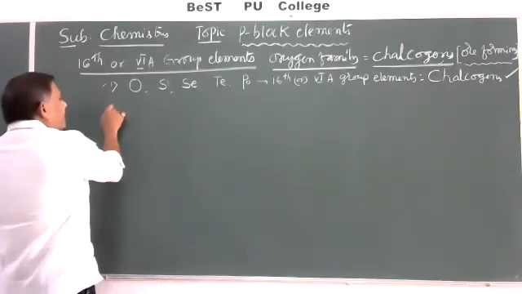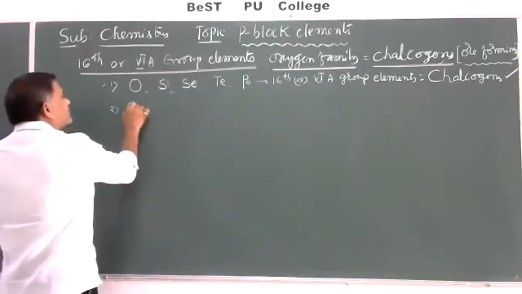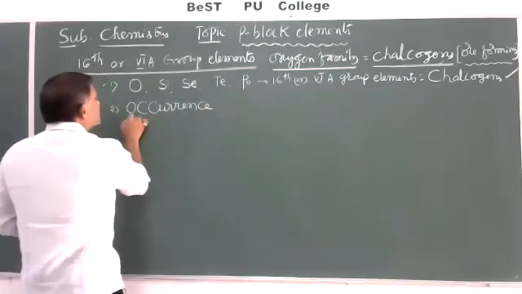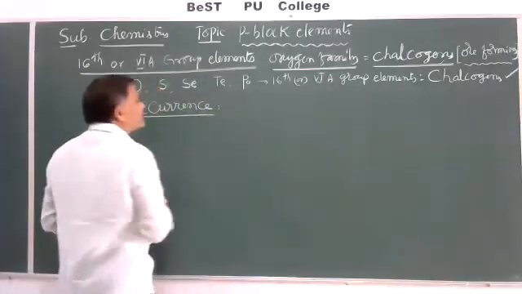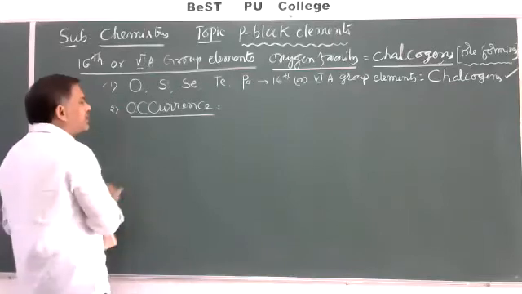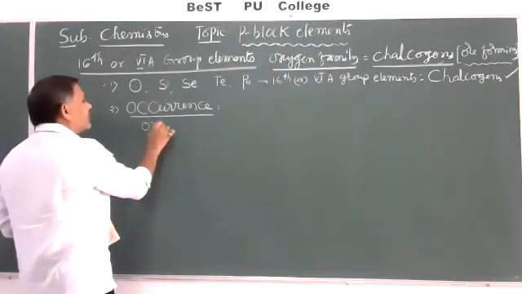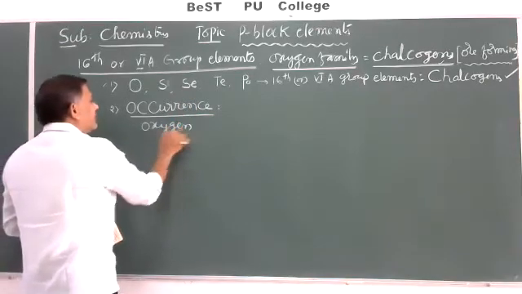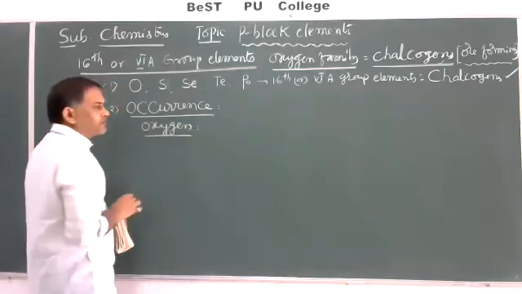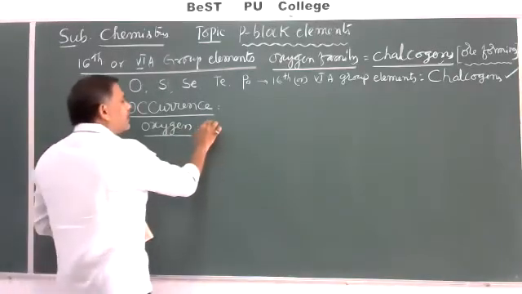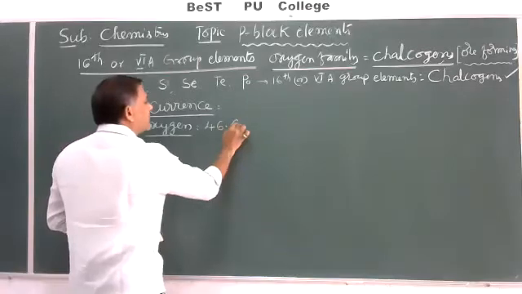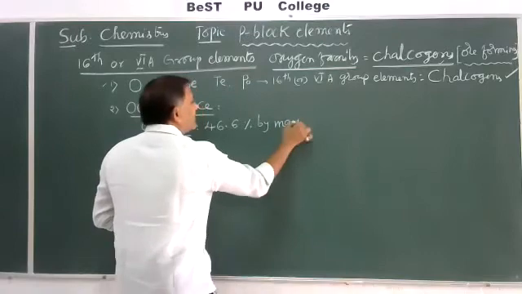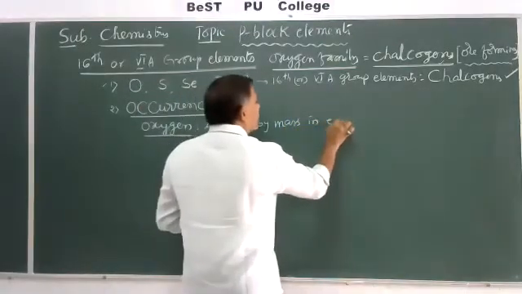So the main important thing here is the occurrence of these 16th group elements. Generally about oxygen, nearly 46.6% by mass exists in the earth crust.